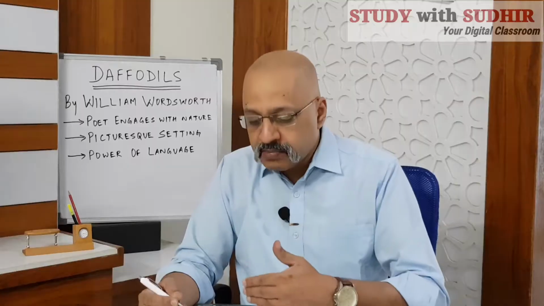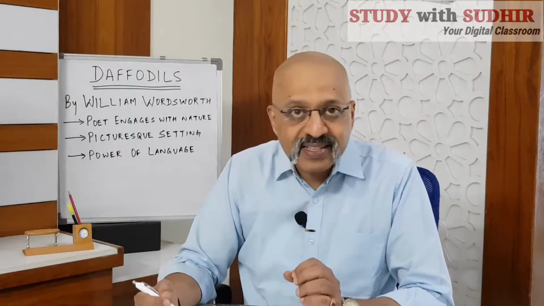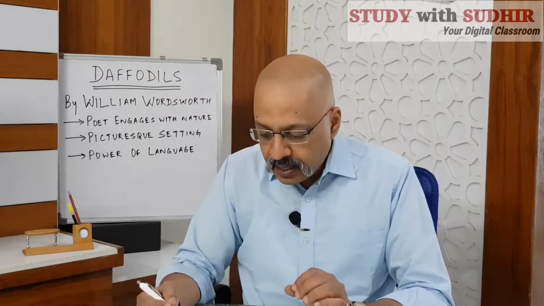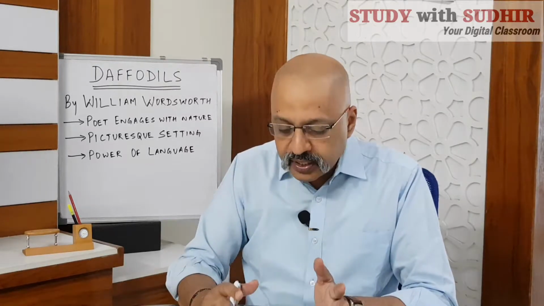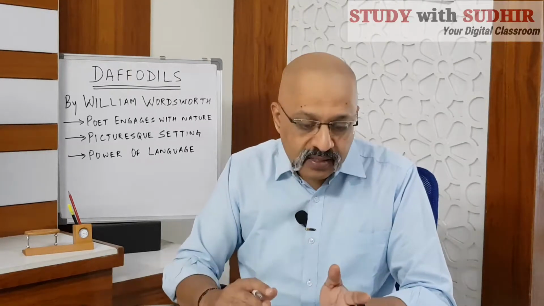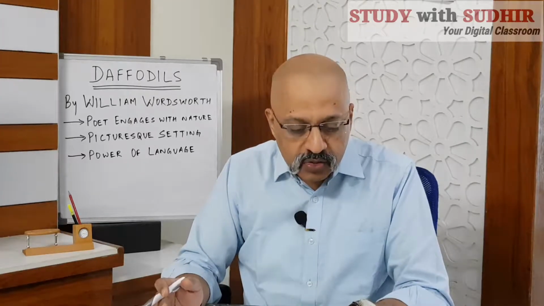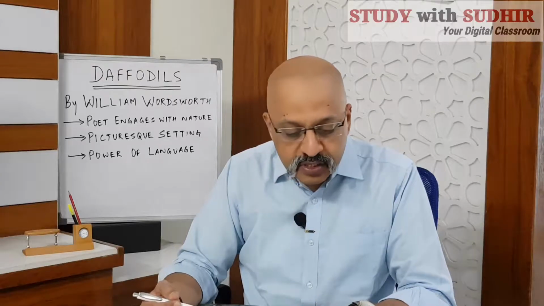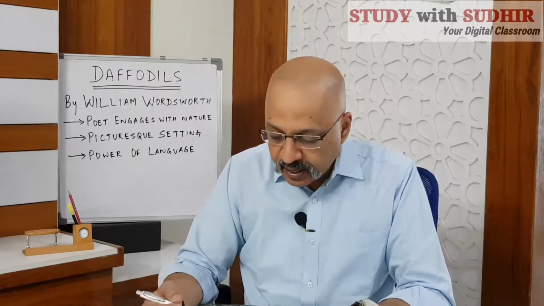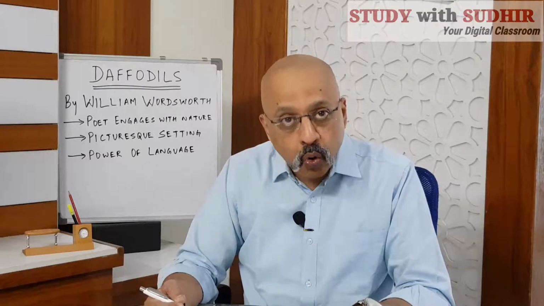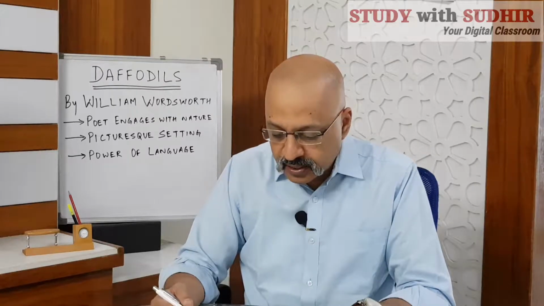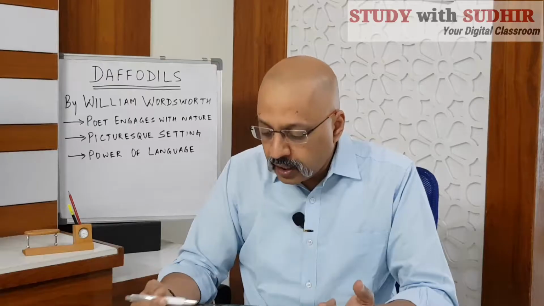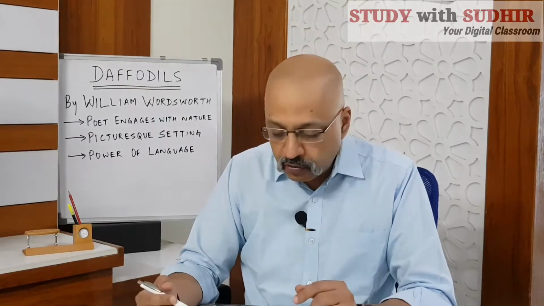The poet compares himself with the cloud, and this is an example of what we call a simile, S-I-M-I-L-E. It's a figure of speech where two things are compared using as or like, and here he uses as a cloud. He also uses expressions like crowd in the 3rd line of the 1st stanza, and also host of golden daffodils in the 4th sentence of the 1st stanza, to mean that he saw a large area covered with a whole lot of daffodils.